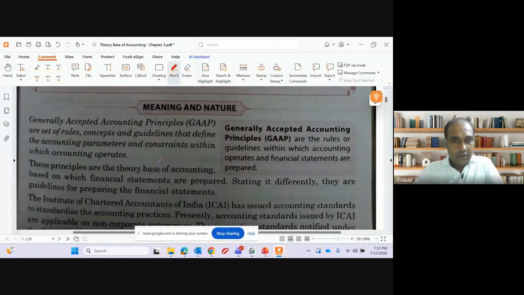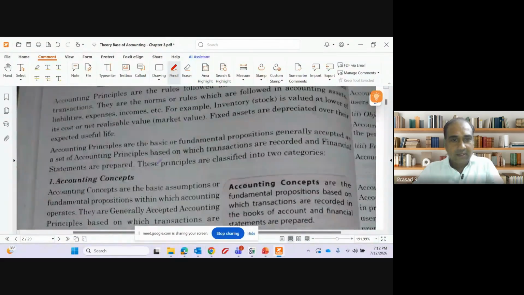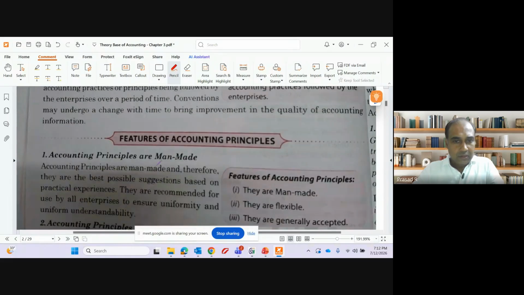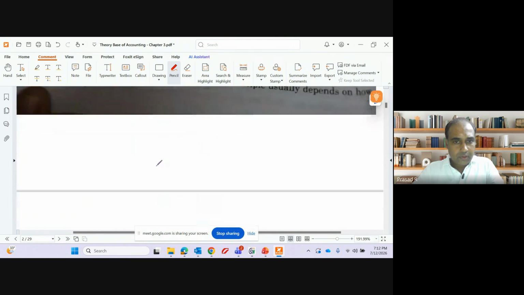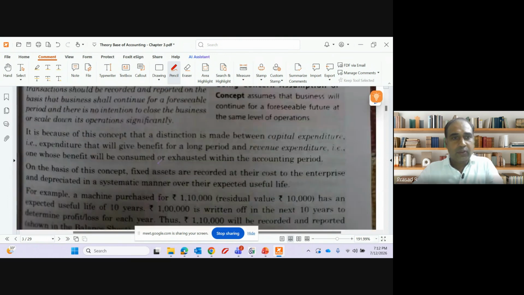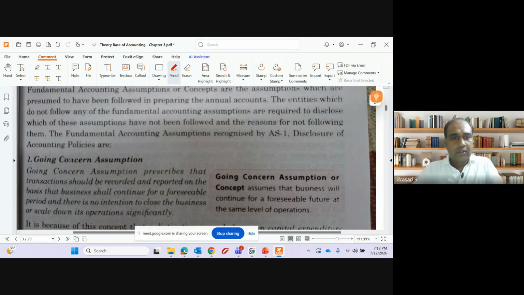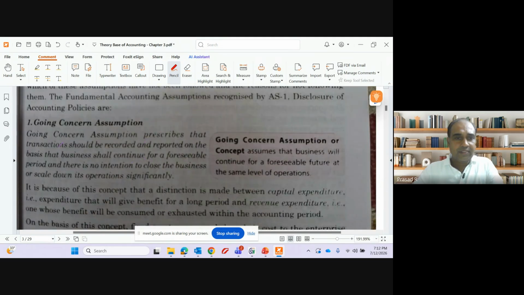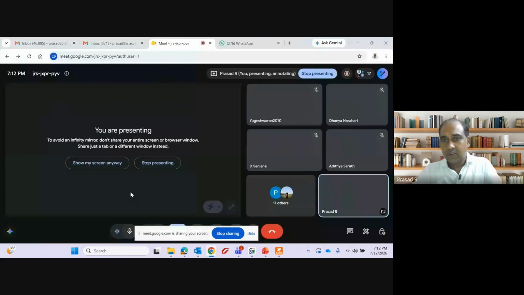Okay, before that, there are a few things which I will discuss. I directly came into this concept of going concern. The going concern assumption prescribes that transactions should be recorded and reported on the basis that the business shall continue for a foreseeable period and there is no intention to close down the business or scale down its operation significantly.